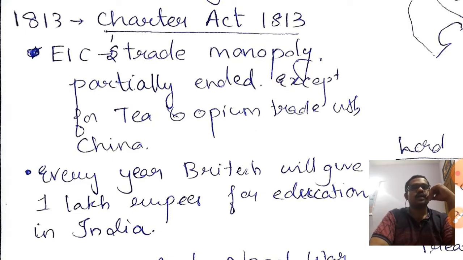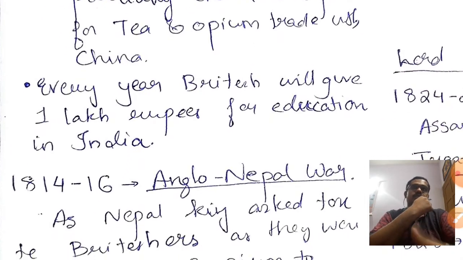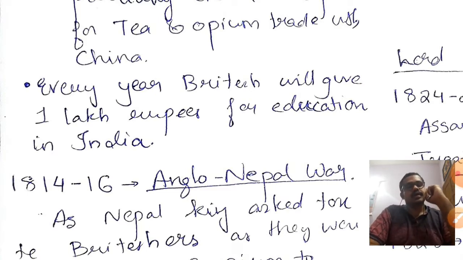Okay. In the Charter Act of 1813, what happened was that the East India Company's monopoly was partially ended. Till then, only the East India Company could do all the trade in India. But that monopoly was taken away, partially ended, except for the tea and opium trade with China. For all other products, there will be competition, and other companies also come. And another thing made by this Charter Act of 1813 was that every year the British will give 1 lakh rupees for education in India. Okay, that is the 1813 Act.